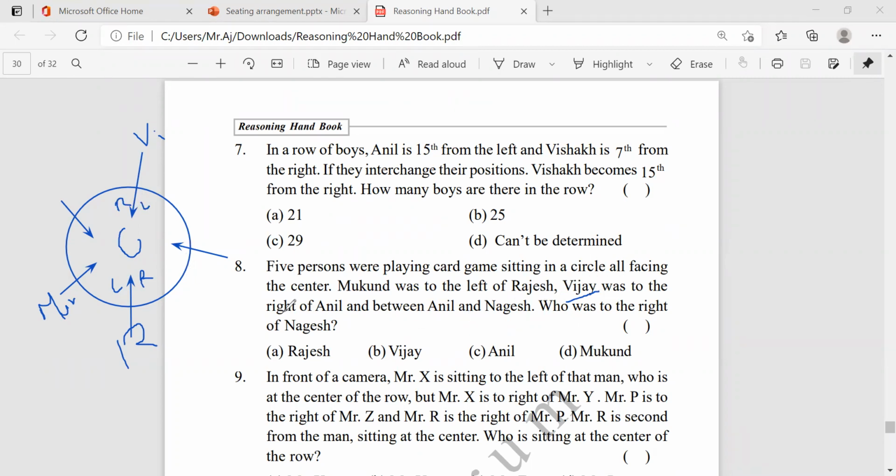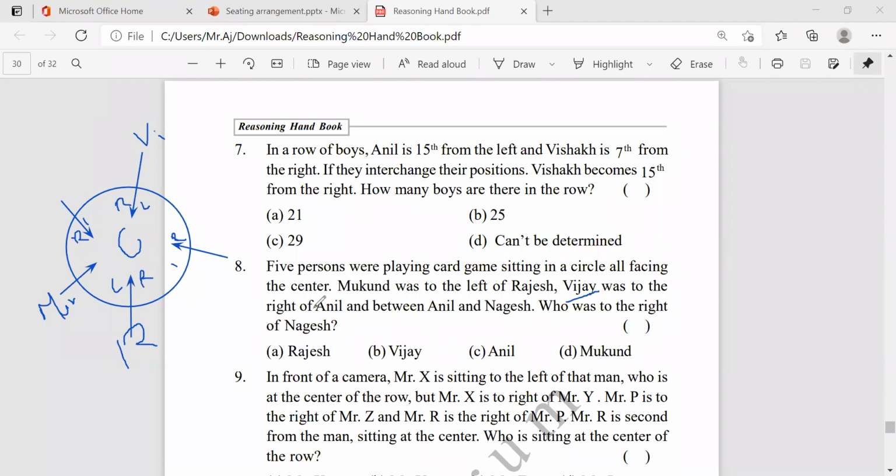Now, Vijay was to the right of Anil. Which is the right here? This one. Right of Anil. So for this, it will be the left and it is right. And this will be the left and this will be the right.